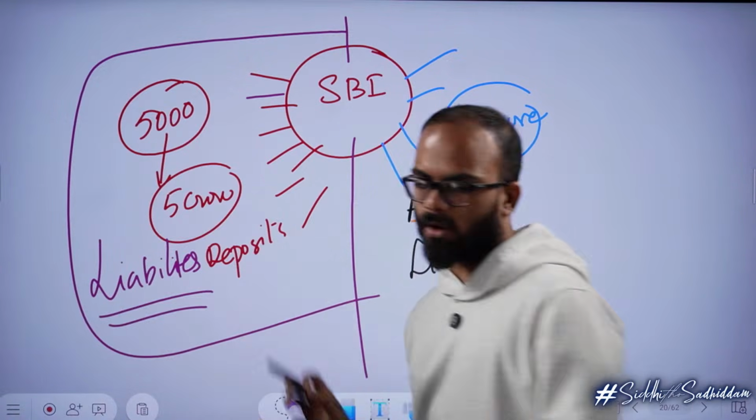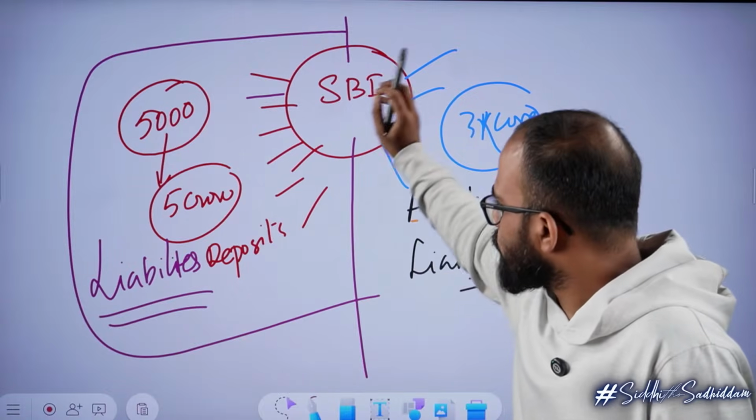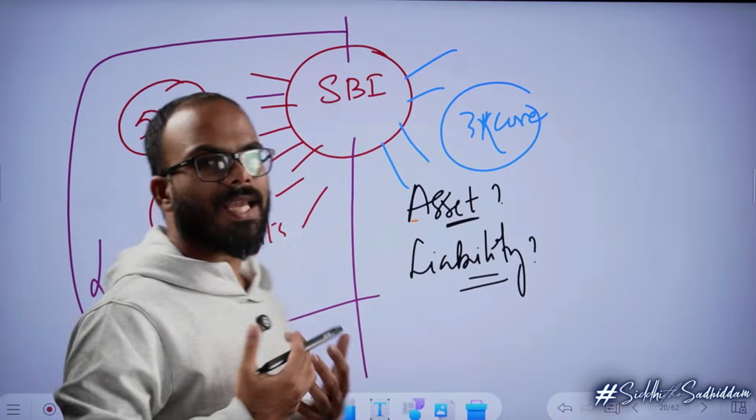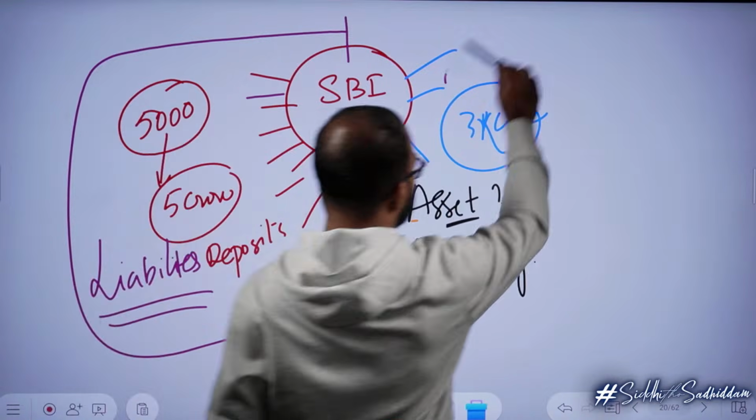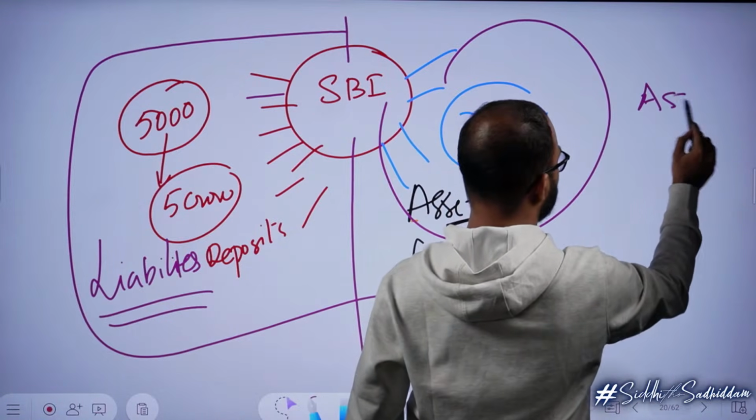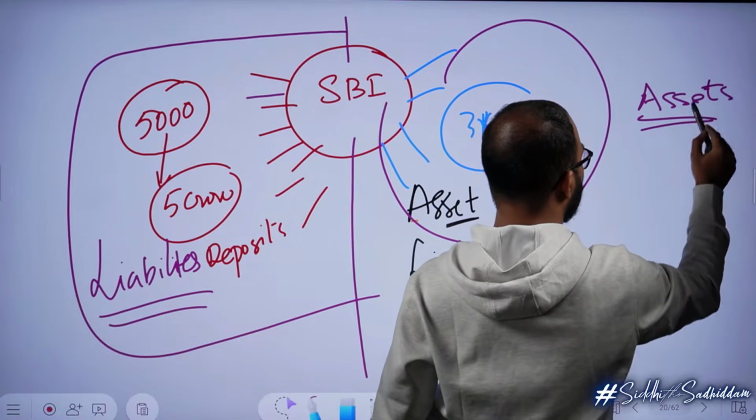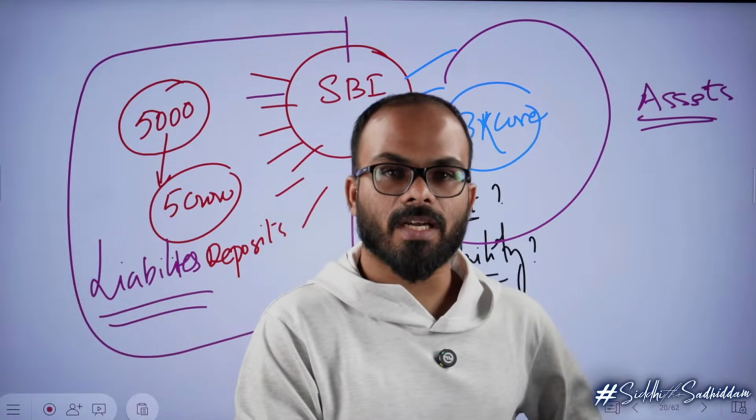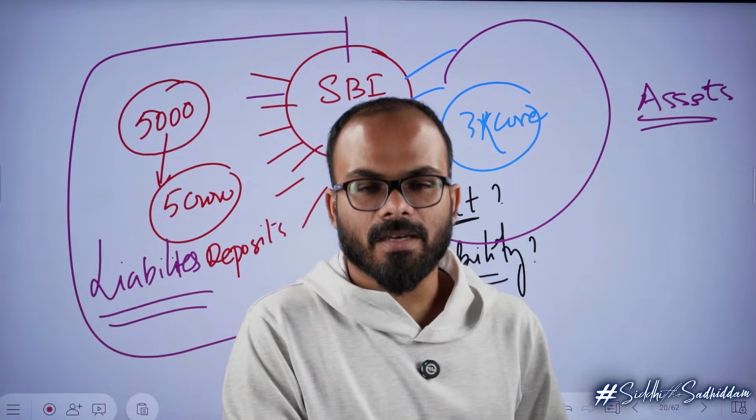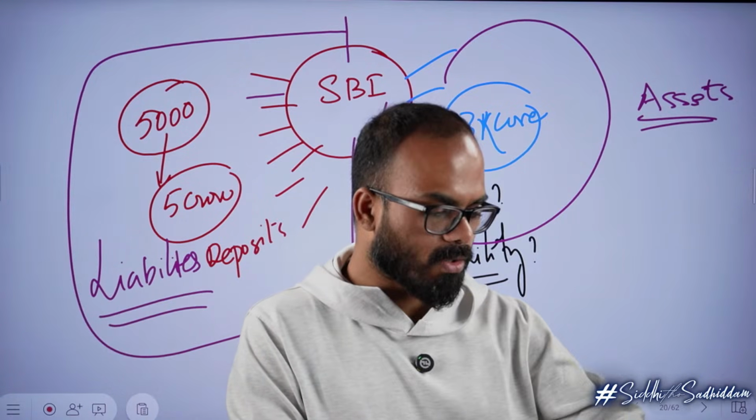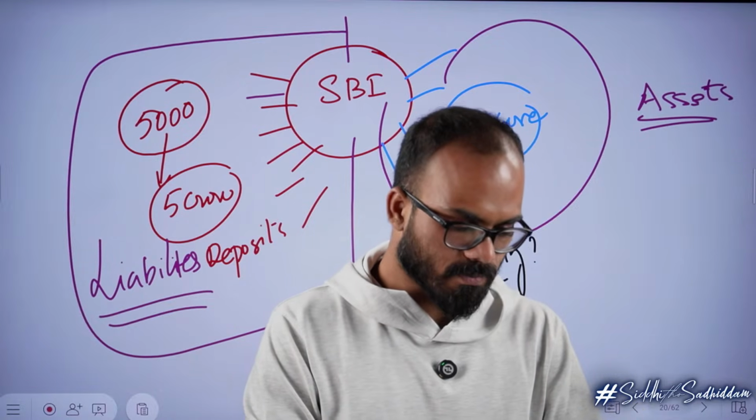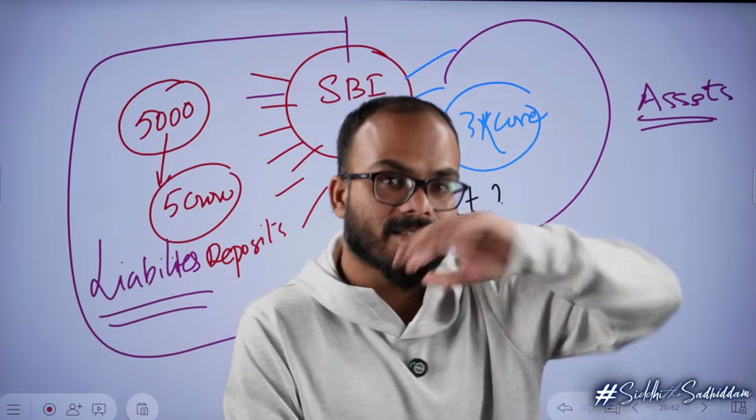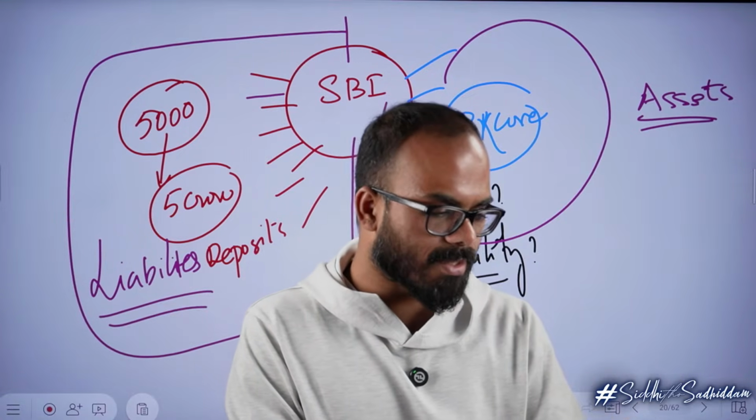So for a bank, all the deposits will be considered as liabilities. I hope you will never get confused with this example. Whereas any loan that a bank gives out is considered as an asset, because the money would come back and they would get revenue from this, they will get interest from this. All the deposits are considered as liabilities.